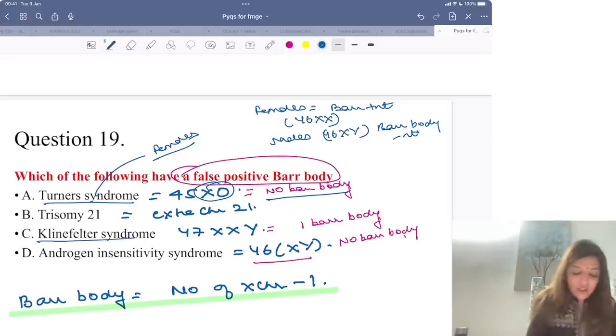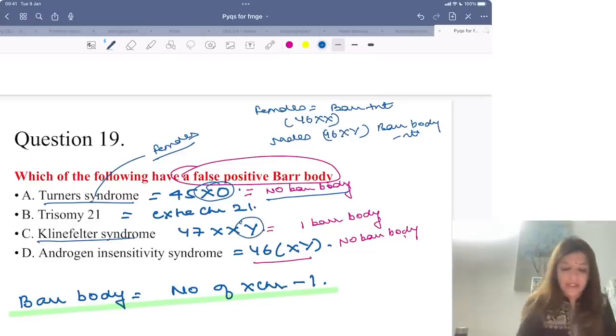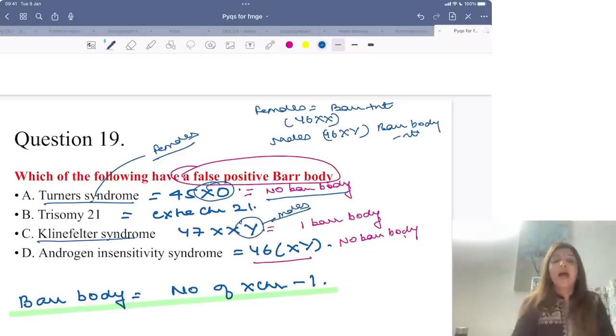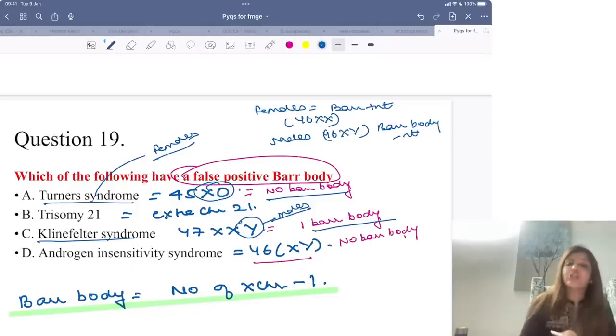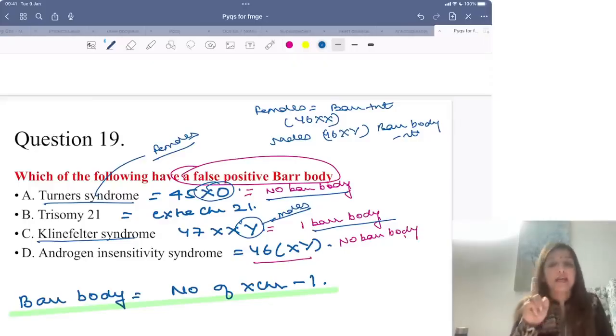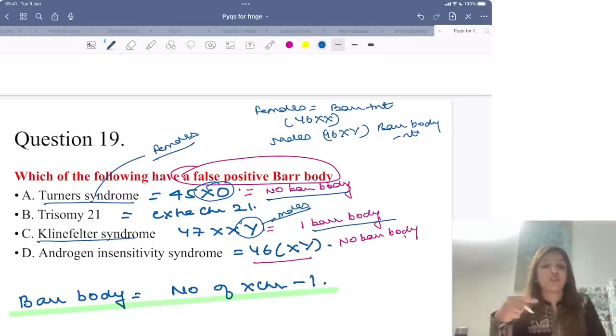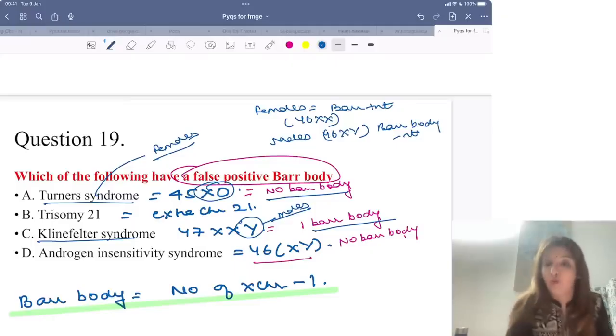Whereas Klinefelter syndrome में Y chromosome is present, that means they are males. And even though they are males, still they have one bar body. That is what is false positive bar body, right? So Klinefelter syndrome has false positive bar body. Klinefelter syndrome in the past 3 sessions 2 बार पूछा गया है. एक ये question पूछा गया है false positive bar body, and abhi ek aur question aayega on Klinefelter syndrome. So Klinefelter syndrome is very very important for all of you.